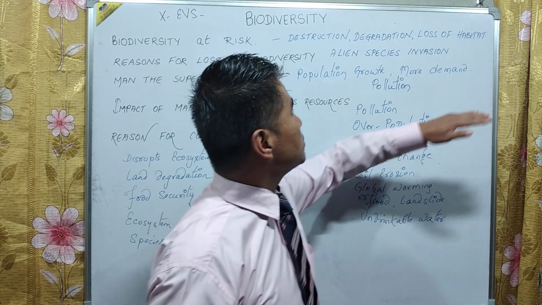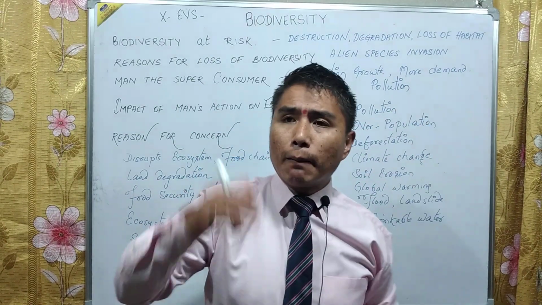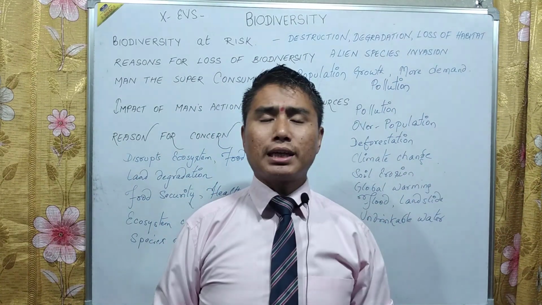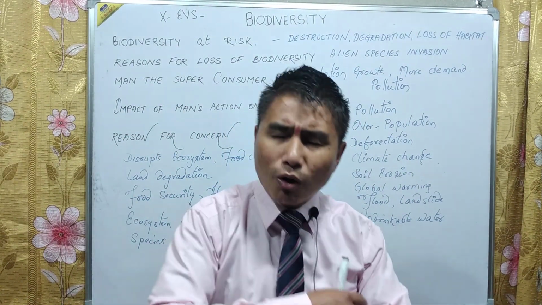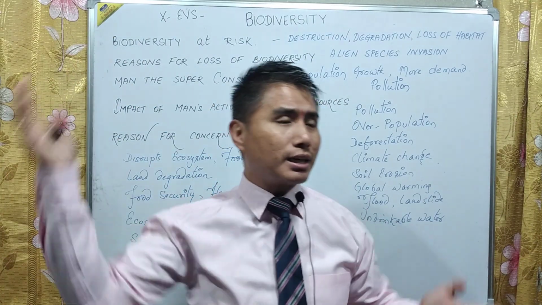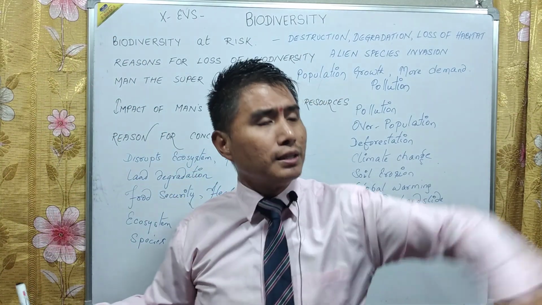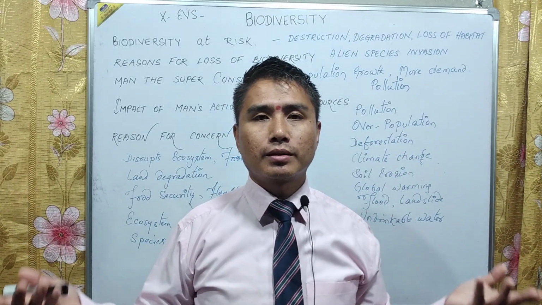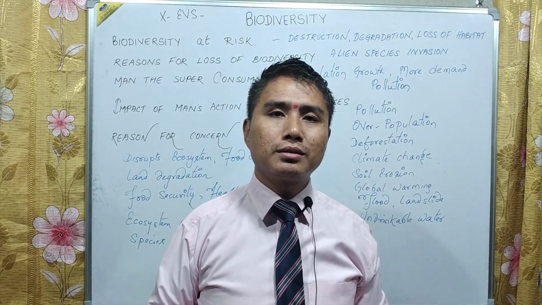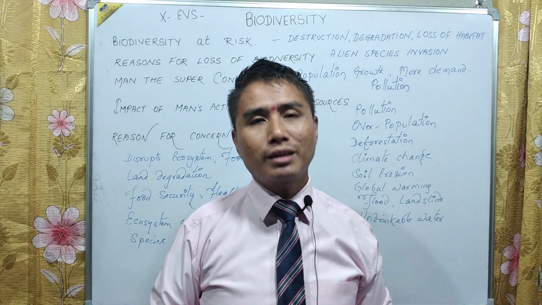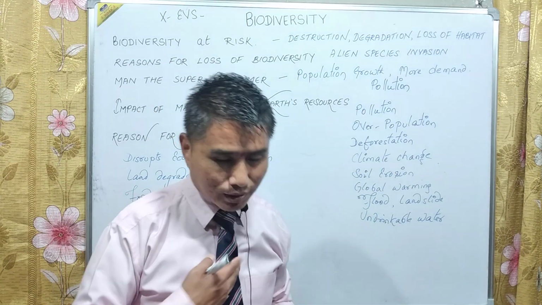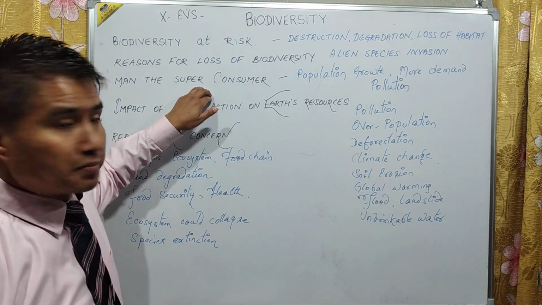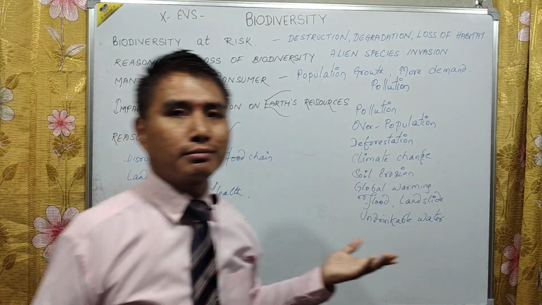Fine. Okay. There is more demand for food, more pollution is there. Carbon dioxide is there, sulfur dioxide is there, hydrogen sulfide is there, ammonia is there, carbon monoxide is there. Ozone gases are there. All these different chemicals are produced by cutting the trees. We make factories by cutting the trees. We make roads. Industries, this and that. Animals, plants, species, ecosystems, they all are under threat. Because of whom? Because of us. Fine. So here, man, the super consumer.